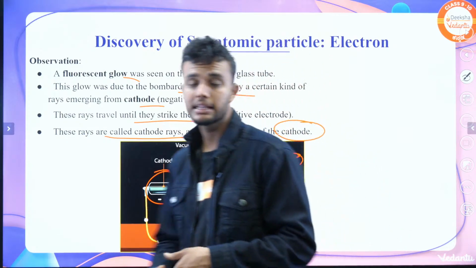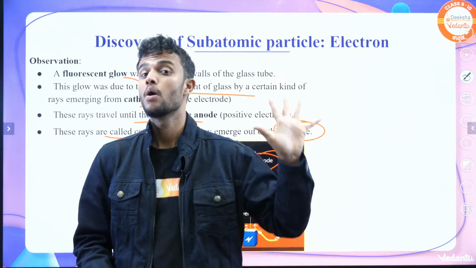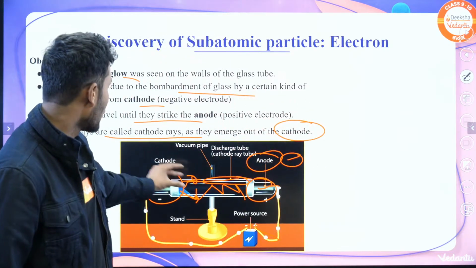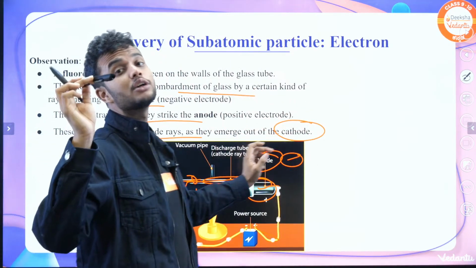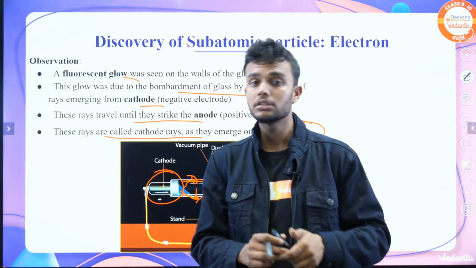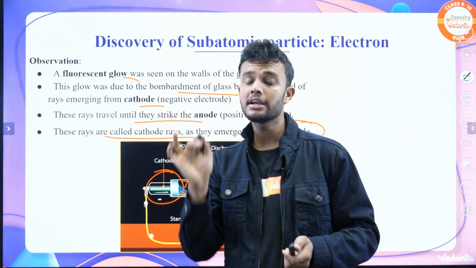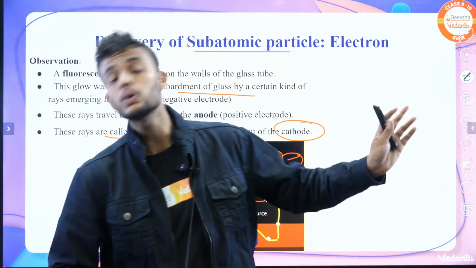He calls this a cathode ray. What is the observation? The first point: in the walls of the glass tube, a new fluorescent glow is coming. Why? Because this glow is due to the bombardment of the ray coming from the cathode end.